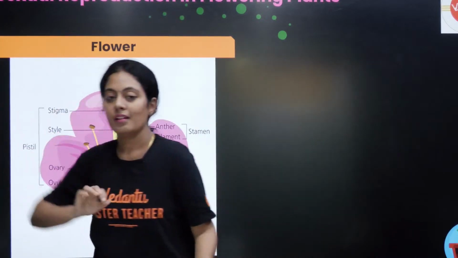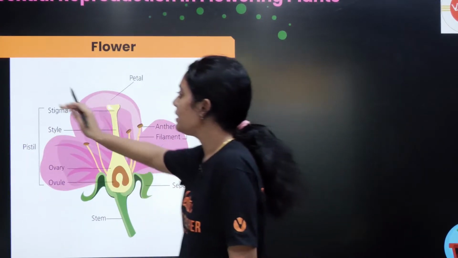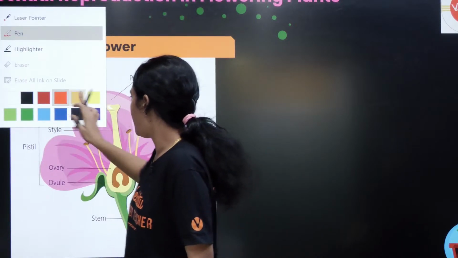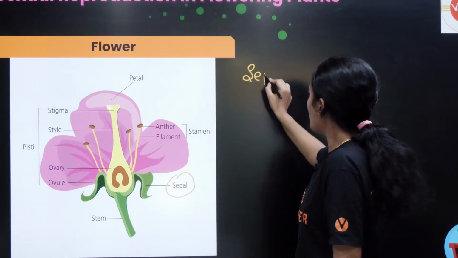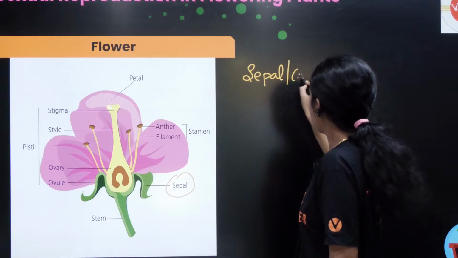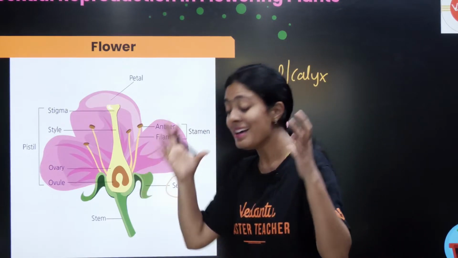So now let us look at the parts of a flower, understand them clearly, and also learn the other names. First you have sepals. What is the other name of sepals? Sepals are also called calyx.